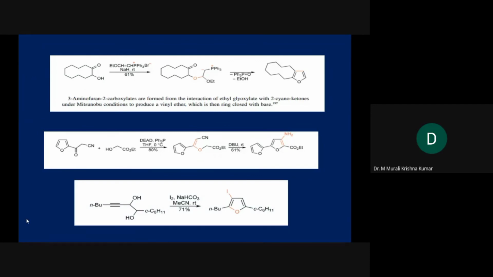And the next one, it looks really tough. We cannot understand this, it looks like that. But I'll simplify this. You know this strategy where we have a 1,4-diketo compound.